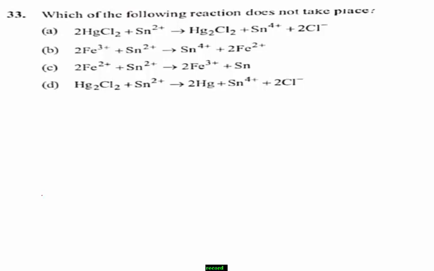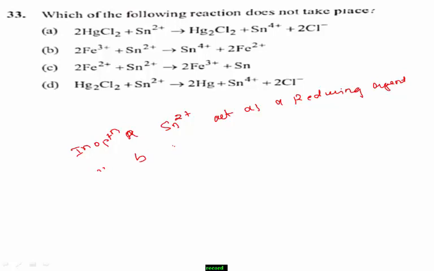Students, when we observe option A, here Sn2+ changes to Sn4+. In option A, Sn2+ acts as a reducing agent. In option B, Sn2+ also acts as a reducing agent.